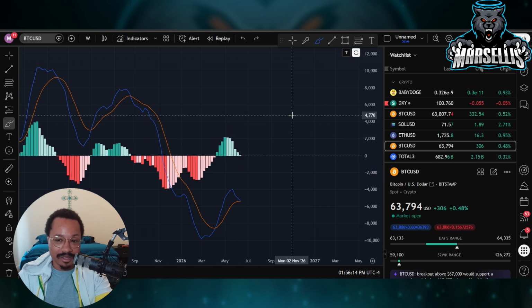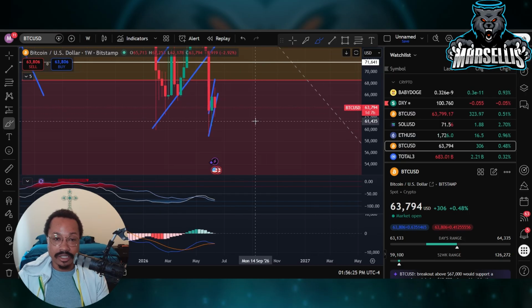Possibly, right? Maybe it bottoms at 50, or maybe it waits for a whole other round of bearishness and then bottoms at 40. Somewhere around there. So we'll see if that happens, and I'll keep you guys updated on that. I just wanted to bring this short update to you guys.